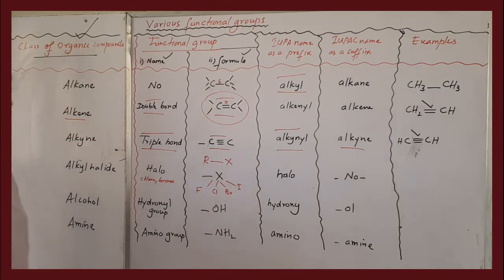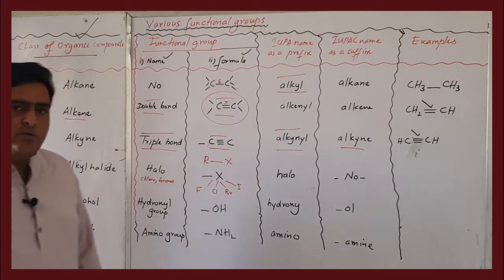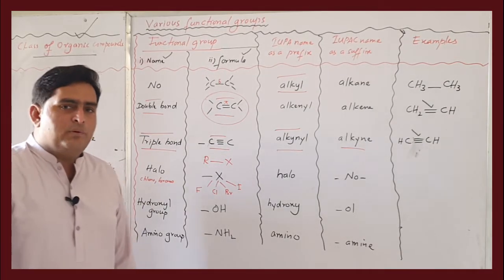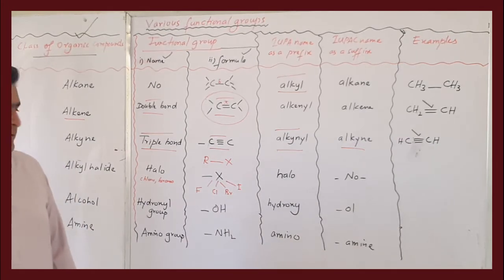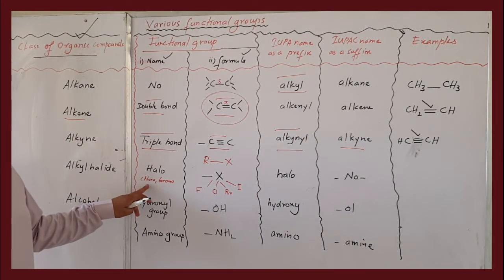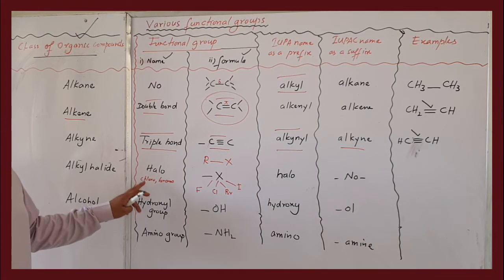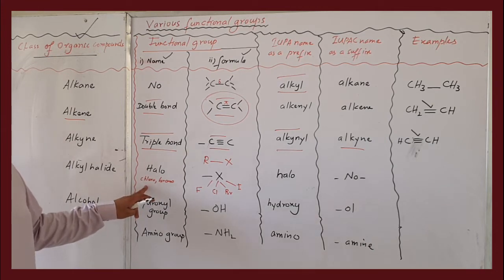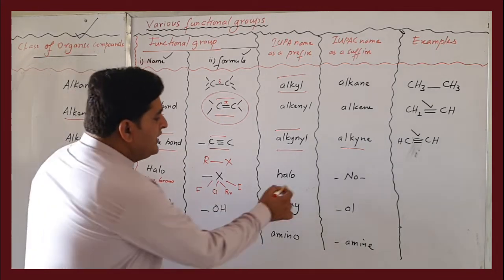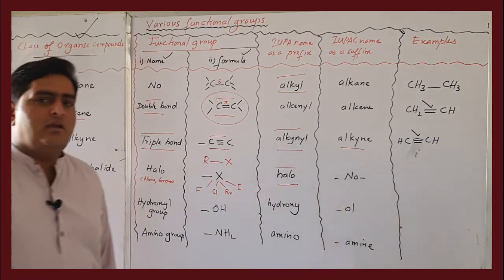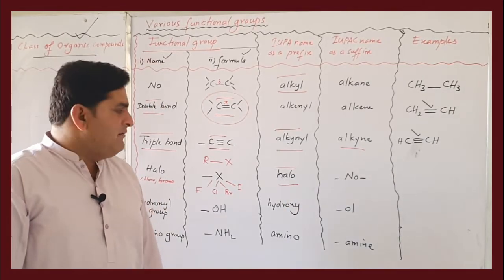So if you find any halogen in an organic compound or with any hydrocarbon, the functional group will be halogen. They are always taken as prefix, they don't have any suffix.